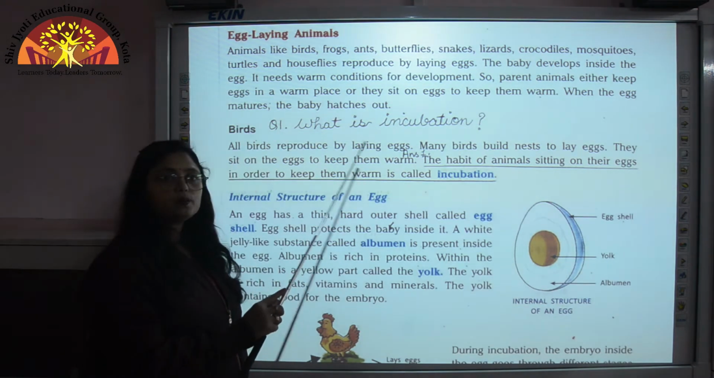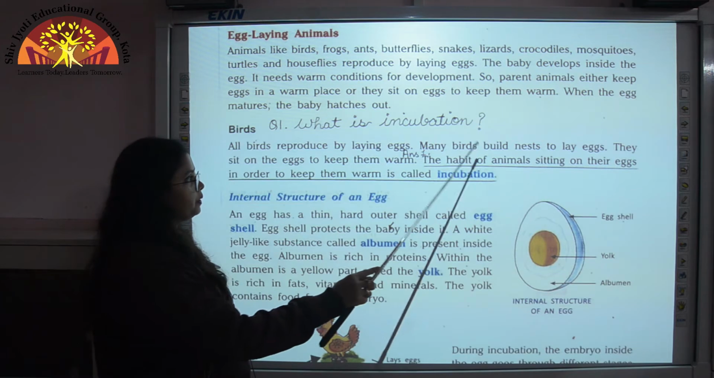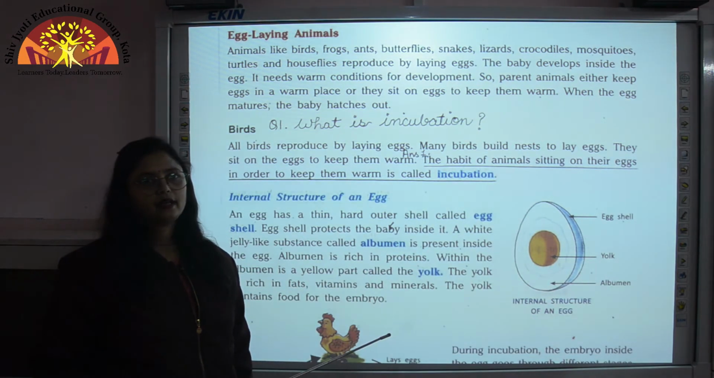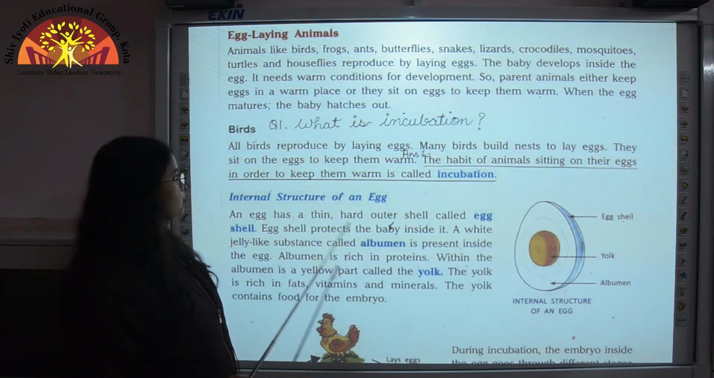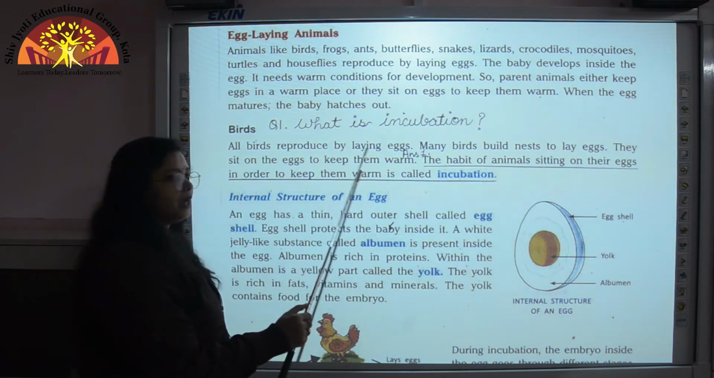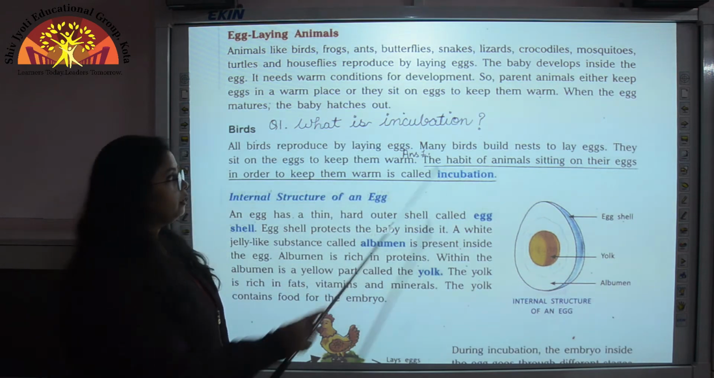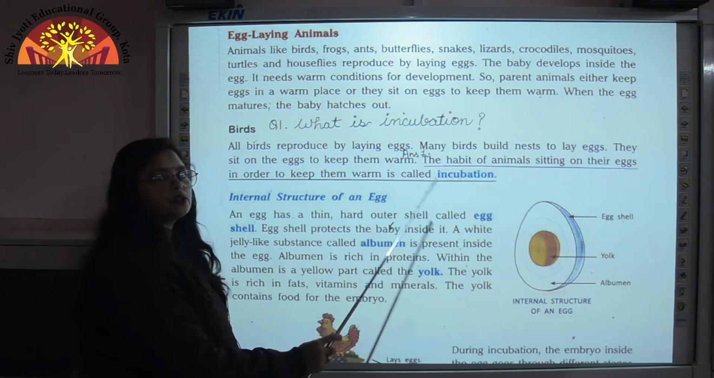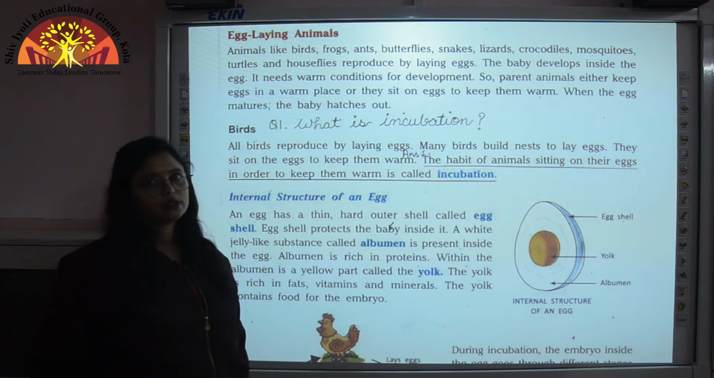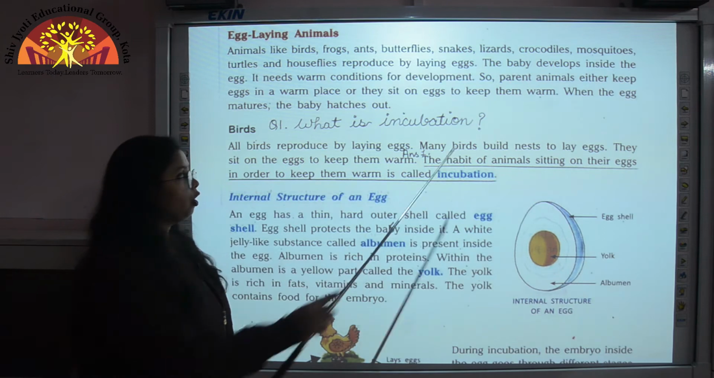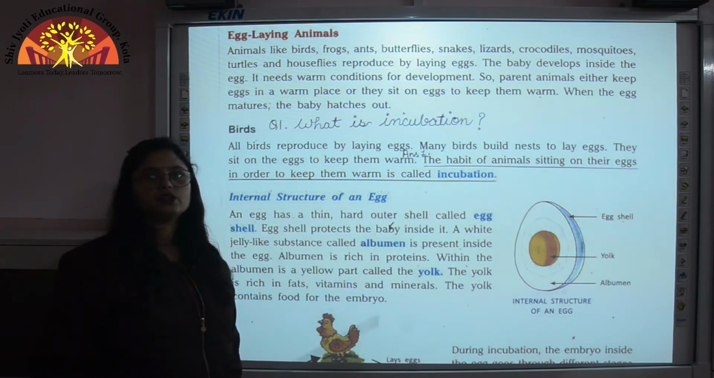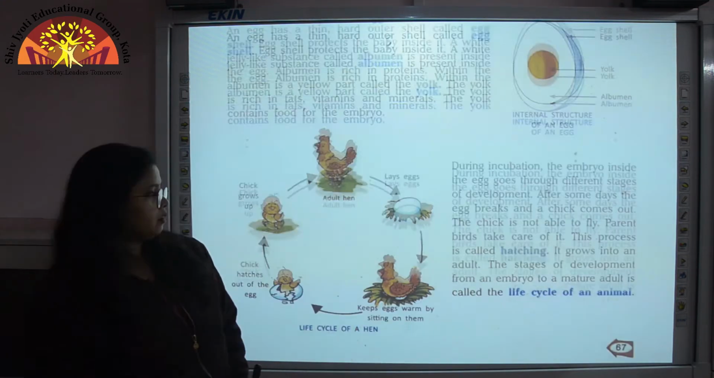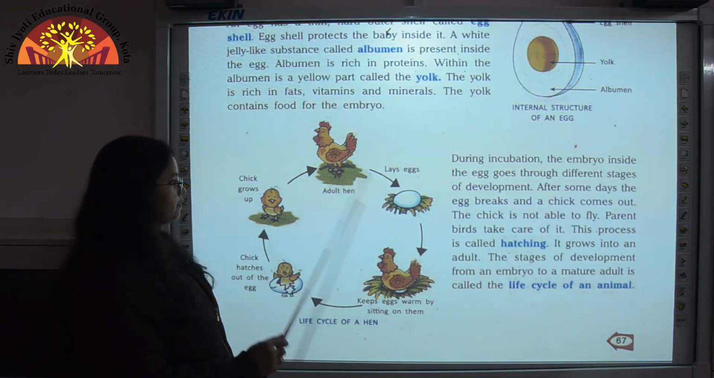All birds reproduce by laying eggs, and many birds build nests to lay eggs. So children, where do birds lay their eggs? Inside the nests. And what do birds do? They sit on the eggs to keep them warm. So children, here the habit of animals sitting on their eggs in order to keep them warm is called incubation. So what is incubation? It is the habit of animals sitting on their eggs in order to keep them warm, is called incubation.